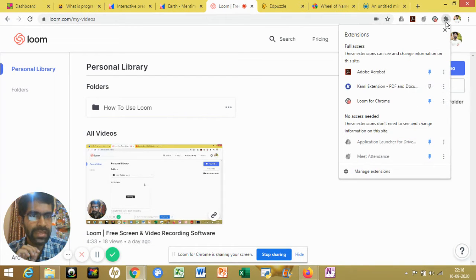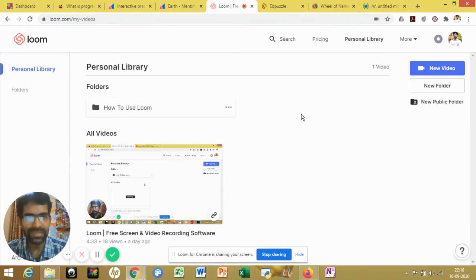If you go to the extension part, you can see I have added Loom for Chrome from Google. You can add this to Chrome. So this is a basic glimpse of Loom. If you want, you can also download the application, and there are two ways to do it, through the desktop and through the application mode. For that, you have to sign in to Loom through your account, whatever account you have, such as a Gmail account, and you will be able to access it and create videos here.